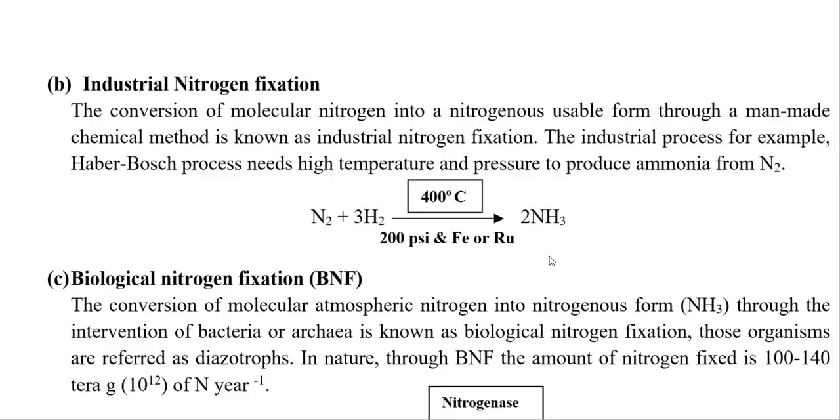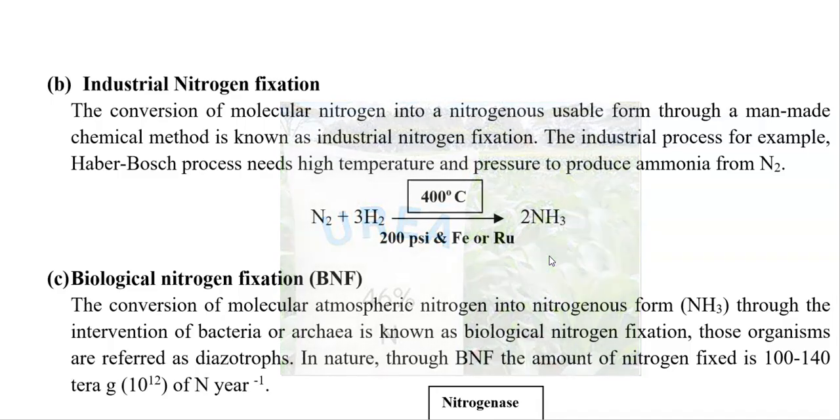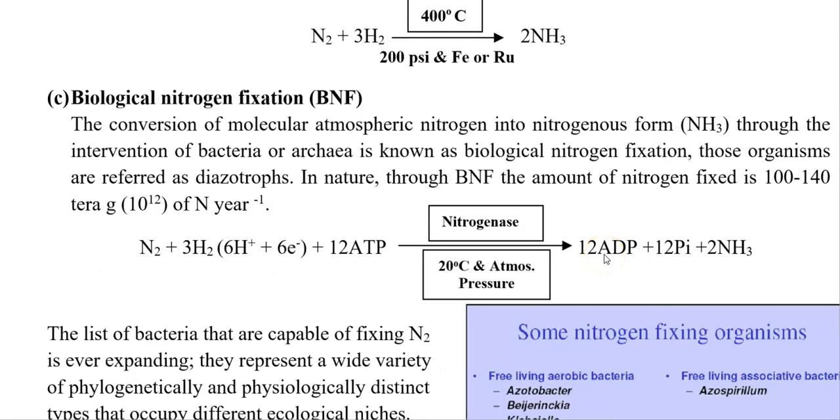This process takes place in the presence of nitrogen and hydrogen that combine to form ammonia at high temperature and pressure. Here the temperature could be around 400 degrees centigrade, whereas the pressure could be elevated to 200 atmospheres. Under this condition, nitrogen is converted into ammonia. This is the way in which the ammonia fertilizers commonly used in agriculture are produced in industry. The next one is biological nitrogen fixation, shortly referred to as the BNF process.